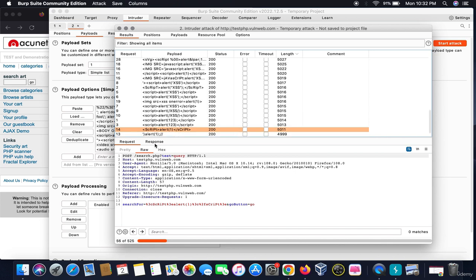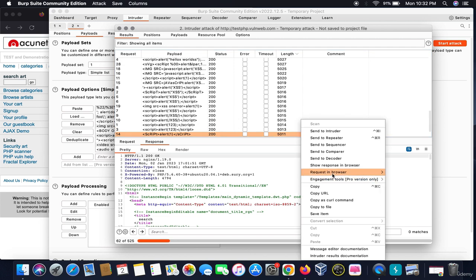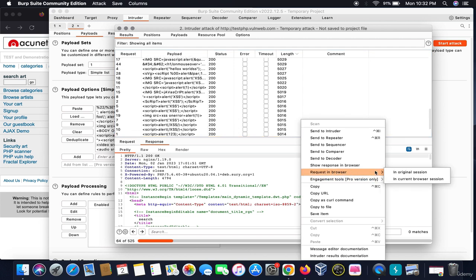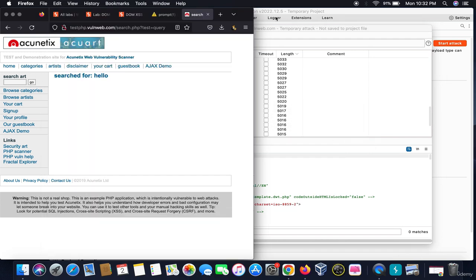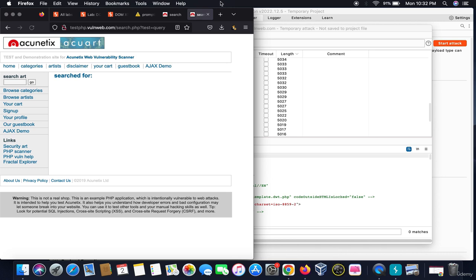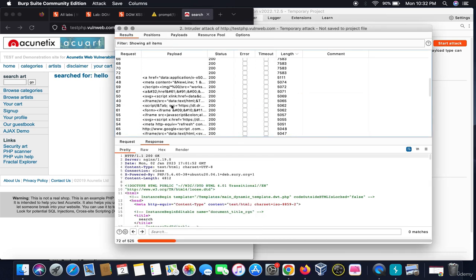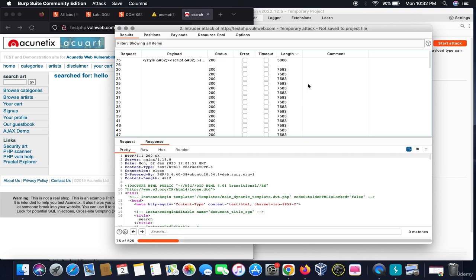Let's take this example. I want to see its response. I would right click here and choose "Show response in browser". I would copy it and paste it. See, it's loading. So in this manner, you can inject a number of payloads, and if it's working, the length would be greater than the null payload. So this was all for XSS.